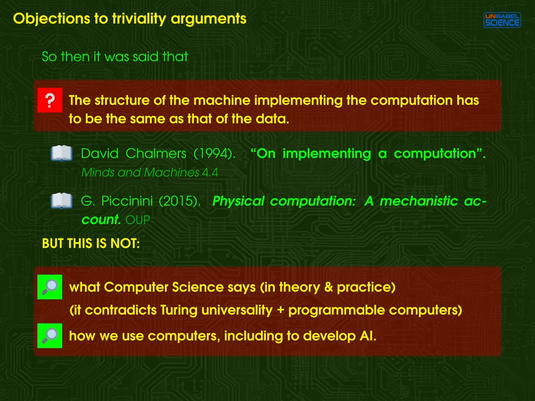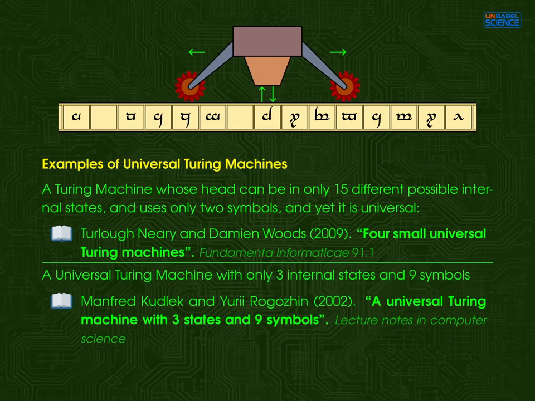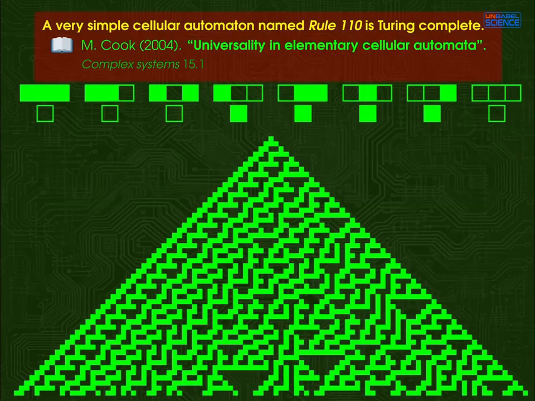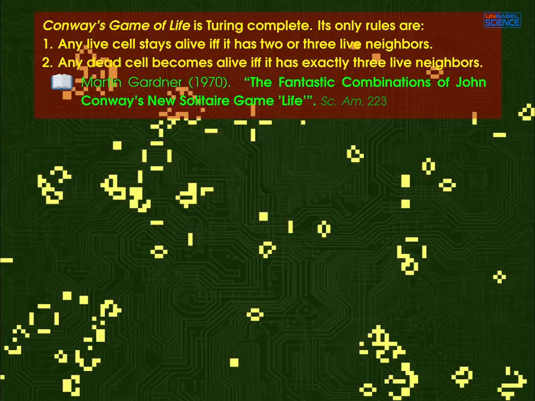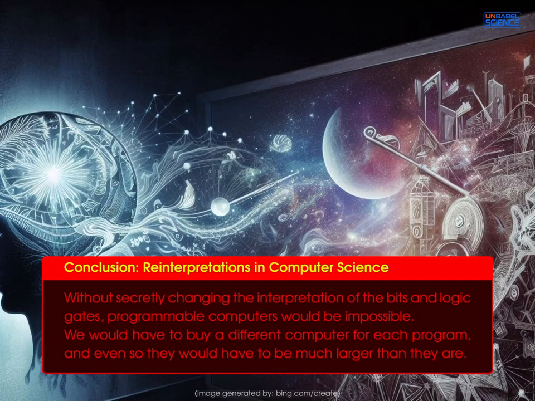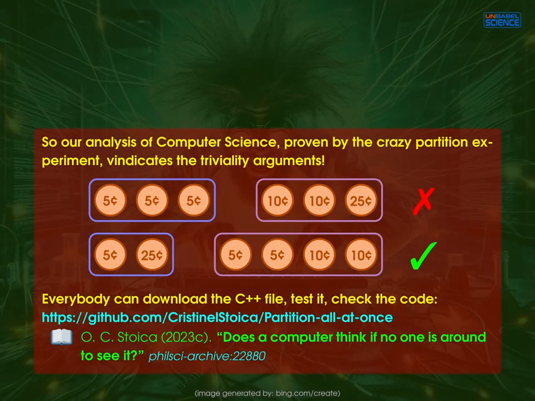And this is not how we use computers, how we develop them, how we program them, and so on, because this is done according to computer science. We've already seen in the first episode that if the only data that can be encoded in a computer are those with the same structure as the physical structure of the computer, there will be no universal computers. So our analysis of computer science, proved by the crazy partition experiment, vindicates the triviality arguments.